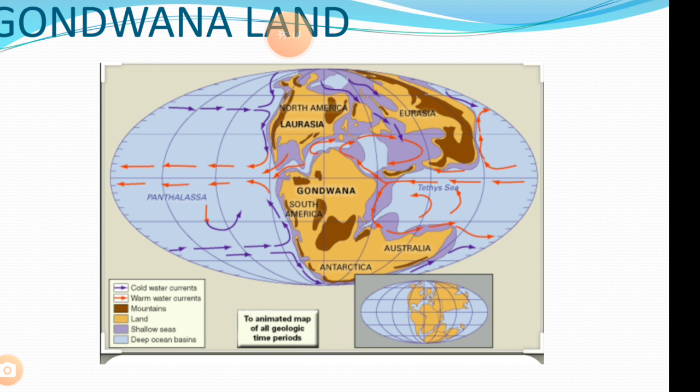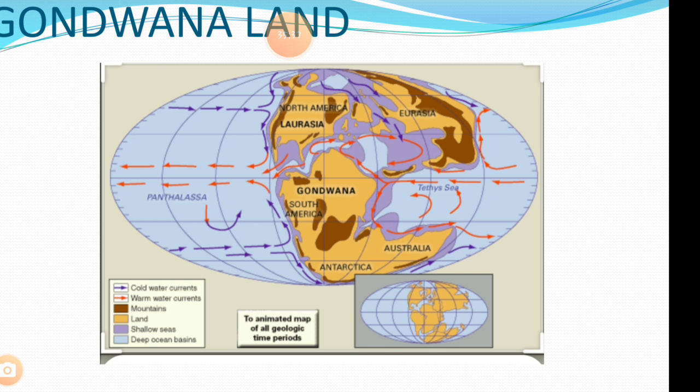In that, only the Indo-Australian plate drifted towards the north. Australia means what? We were India and Australia, in the same continent there. So these plates drifted towards the north. Due to that, when the Indian plate drifted, it collided with the Eurasian plate.